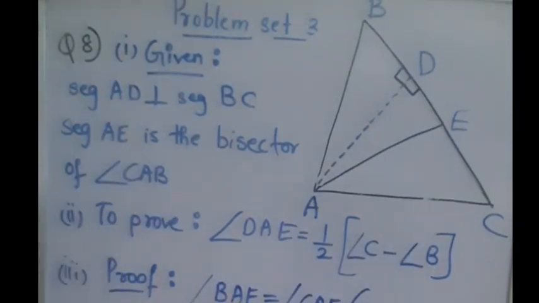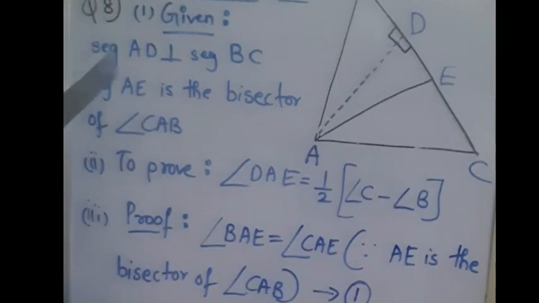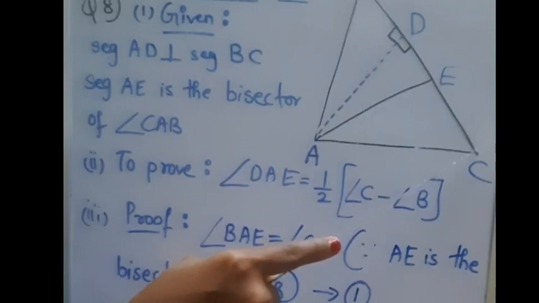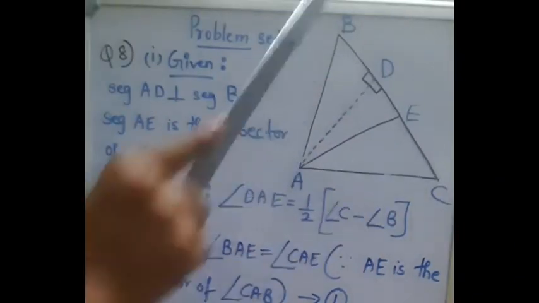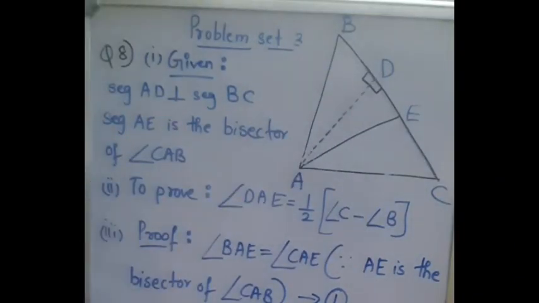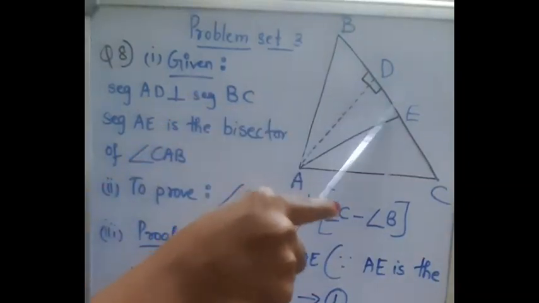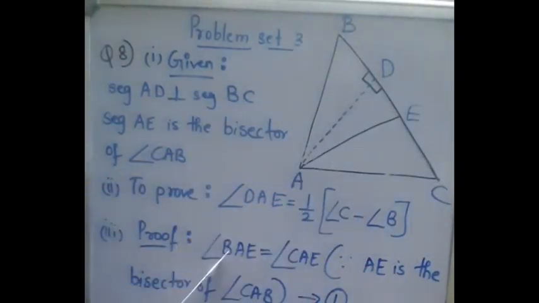Coming to the proof. Now we know segment AE is the bisector of angle CAB. Angle CAB means this entire angle. Now this entire angle is divided into 2 equal parts by the angle bisector AE, which means the 2 equal angles are angle BAE and angle CAE. Therefore, we have written angle BAE is equal to angle CAE, since AE is the bisector of angle CAB. Let this be equation number 1.